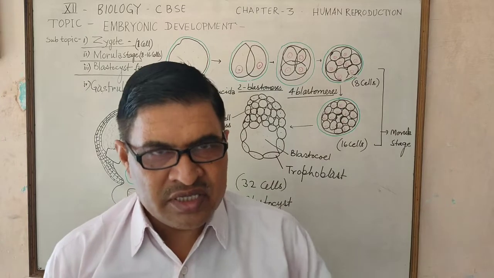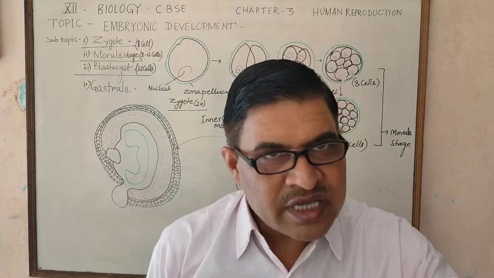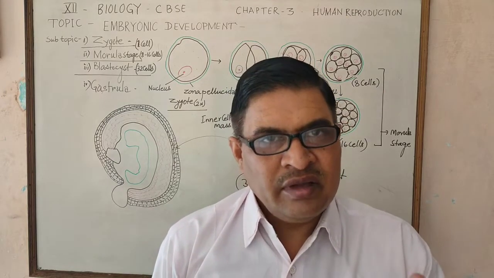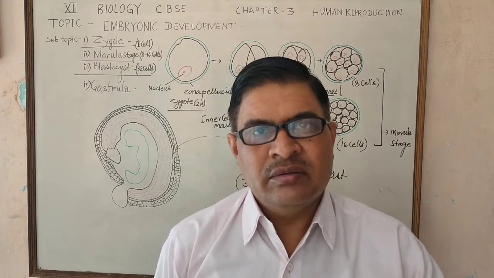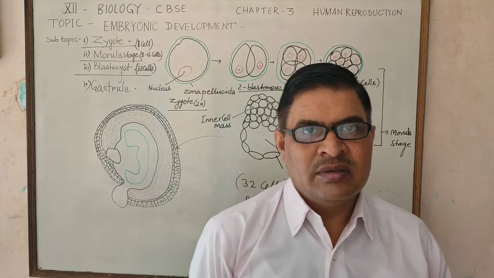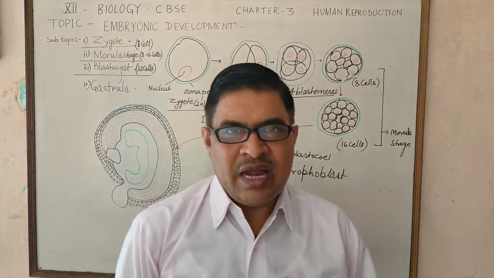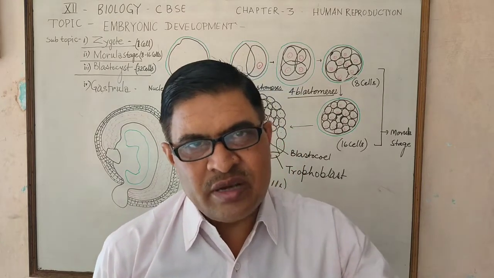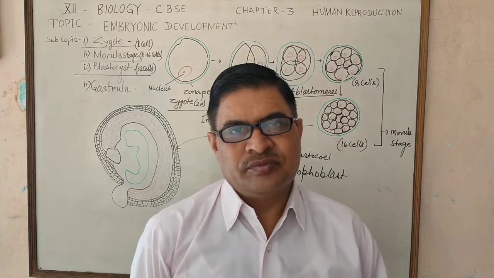Then this blastocyst, which is generally present in the uterine cavity, attaches with the innermost wall of the uterus, which is called endometrium. Attachment of blastocyst with endometrium is called implantation.